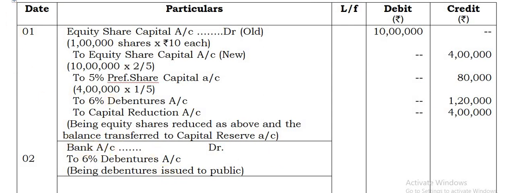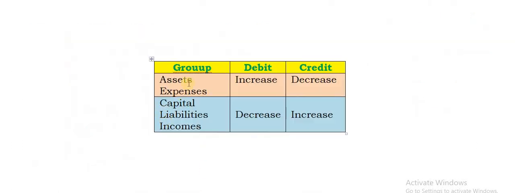So here what is happening? Bank is an asset, so the asset is increasing. Since there is an increase in the asset, it is being debited. At the same time, debentures is a liability. Outsiders' liability, which comes. There is an increase even in the debentures. To that extent, the amount has to be repaid to them in the future course. So hence it is increasing. We have to give a credit to it. That's how the bank account is being debited and debentures are being credited.